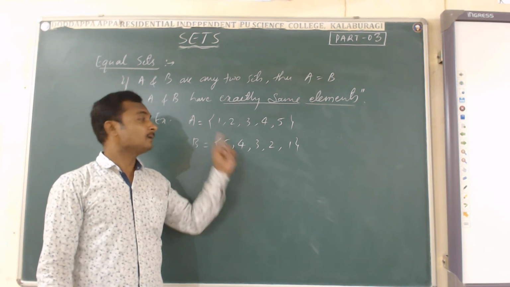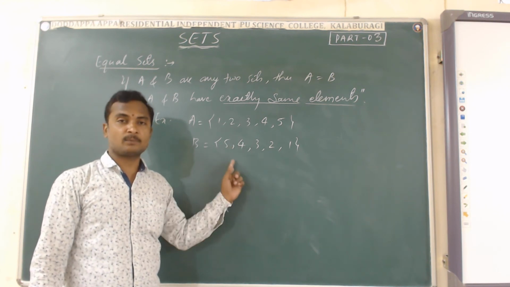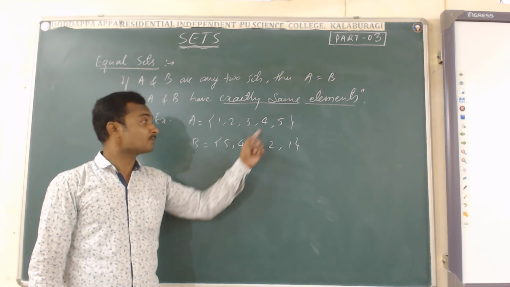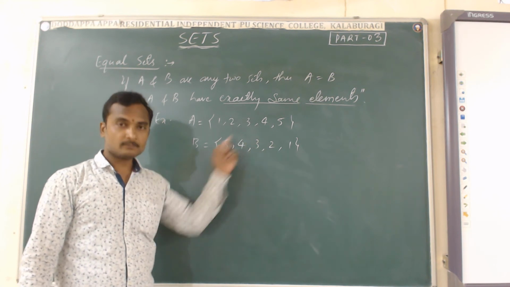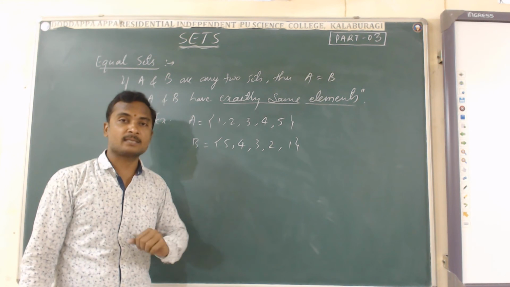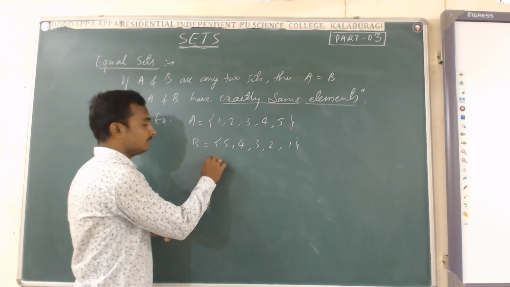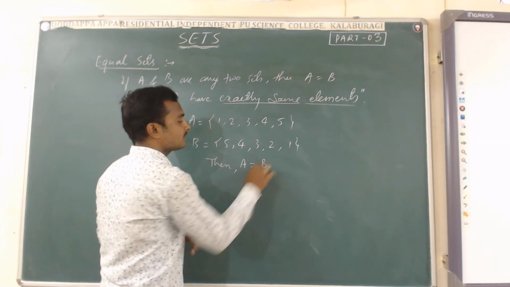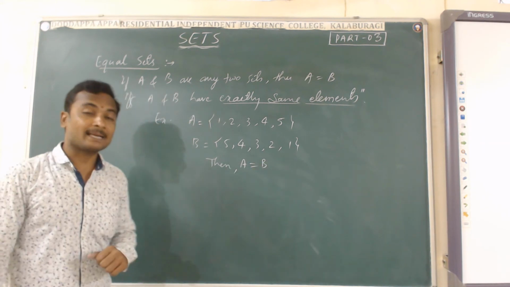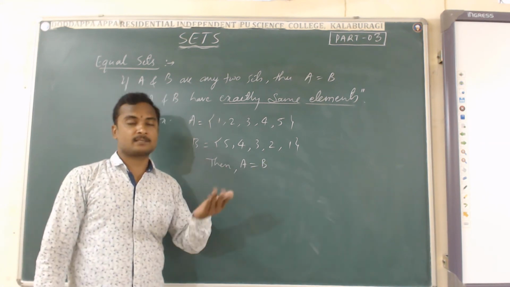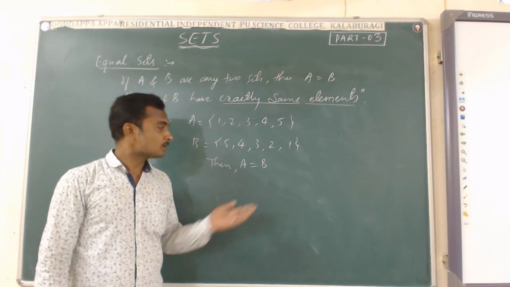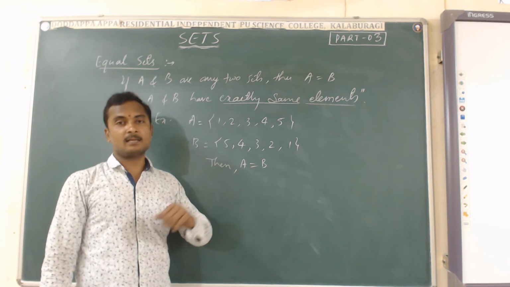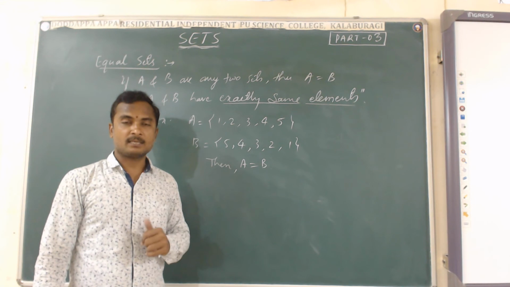You can see 1 present in both the sets, 2 present in both the sets, 3, 4, and similarly 5 present in both the sets, exactly the same. Then in this case, the set A is equal to set B, equal sets, or I can say equality of the sets. So here A set and B set are equal.